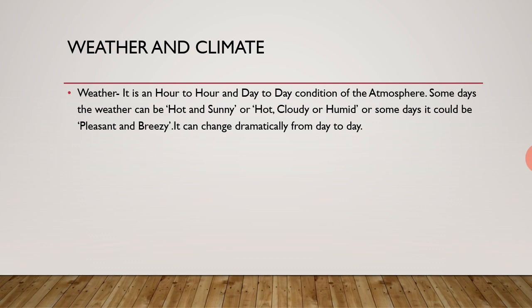Breezy means when the cool air blows softly, and it can change dramatically from day to day. That is known as weather. Suppose during the afternoon the sun shines brightly, that would be sunny weather. But after some time, if clouds remain in the sky, that would be cloudy weather.